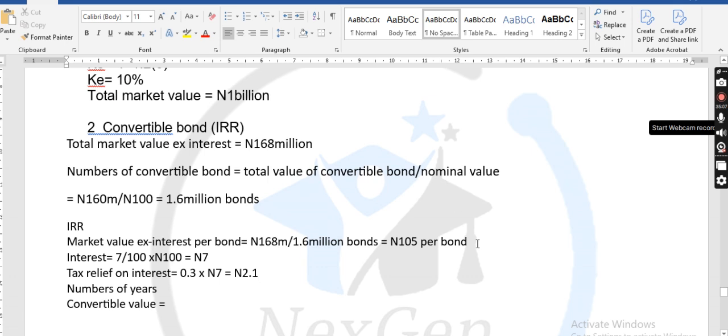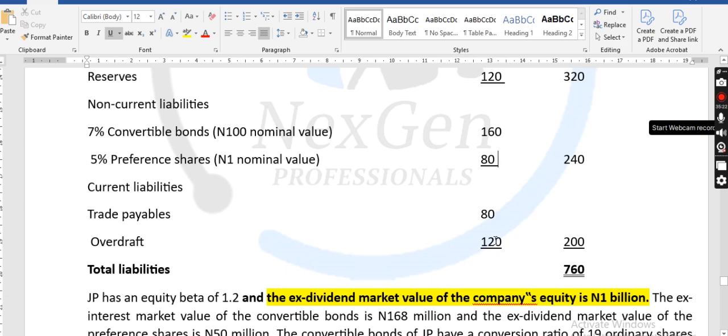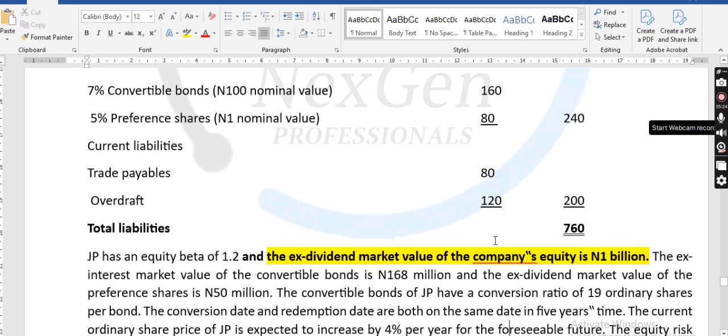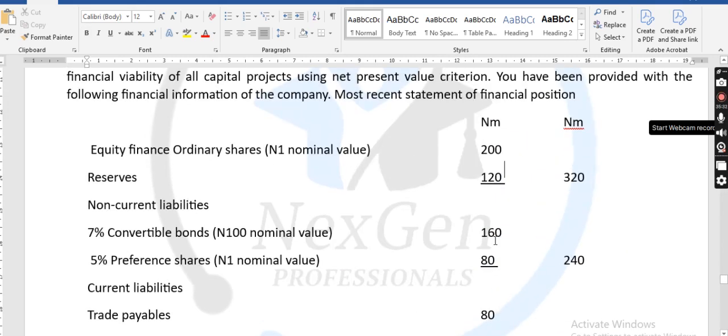Now, don't forget that your market value will be at year zero. You pay interest for how many years? Let me quickly go back. They didn't tell us how many years. The 5 years convertible. Where is the 5 years? I didn't see 5 years. Where is it, sir?